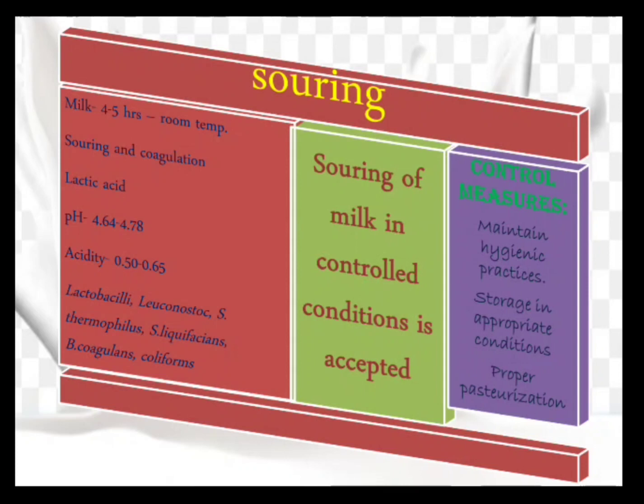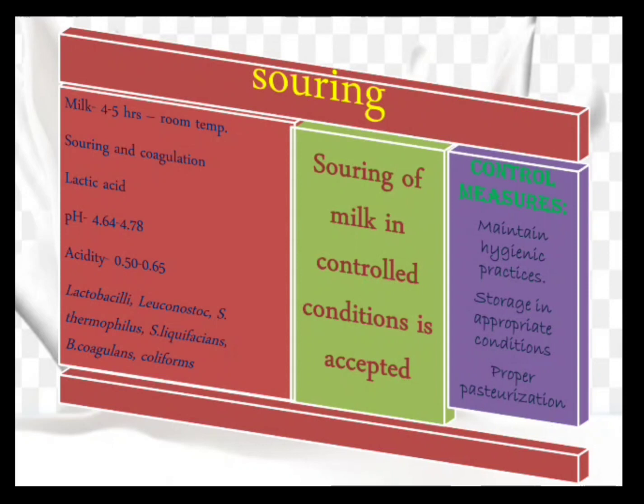Now this could happen because I am deliberately adding microorganisms into the milk, which is done in controlled conditions, like lactobacilli, leuconostoc, streptococcus thermophilus, streptococcus liquefaciens, bacillus coagulans and coliforms. Basically bacillus coagulans and coliforms are the ones which will result in the spoilage of the milk, whereas all the other organisms mentioned will bring about a beneficial change in the milk.